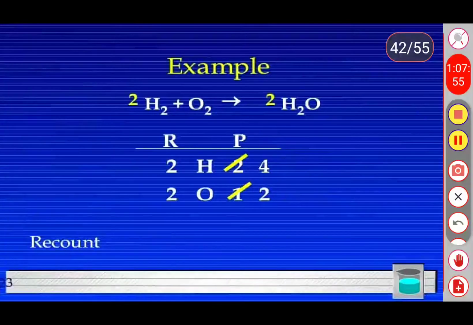Now recount the number of atoms present in this reaction. How many hydrogen atoms are present? 2 hydrogen atoms, right? Here we need to take 2 as a coefficient. By taking 2 as a coefficient we balance the given reaction.